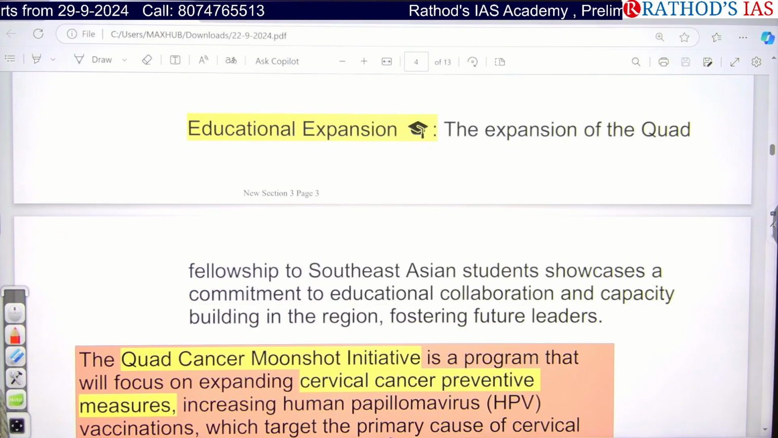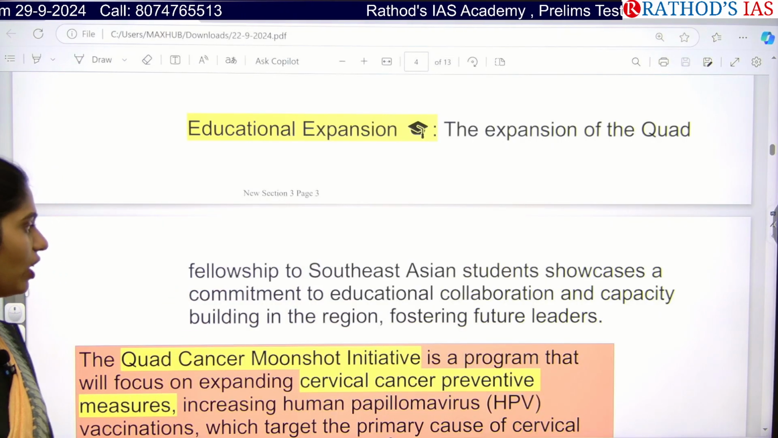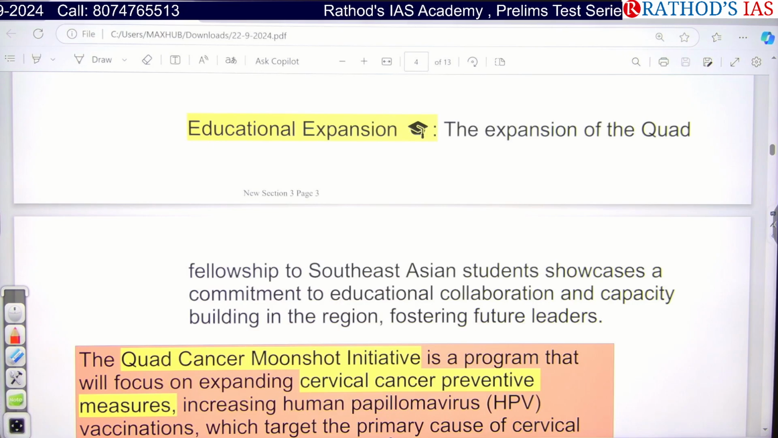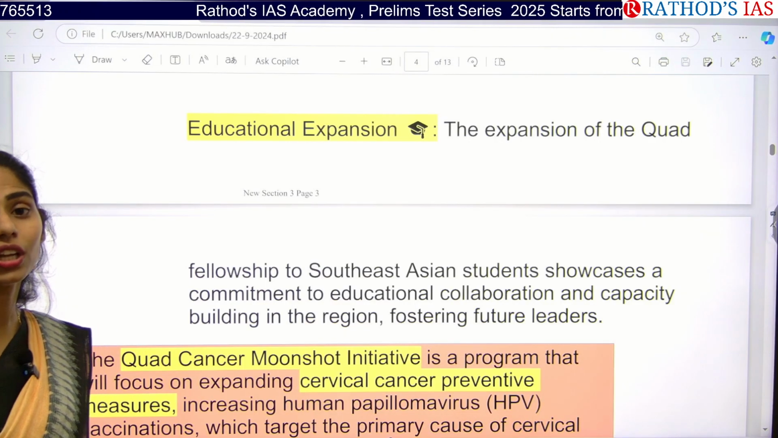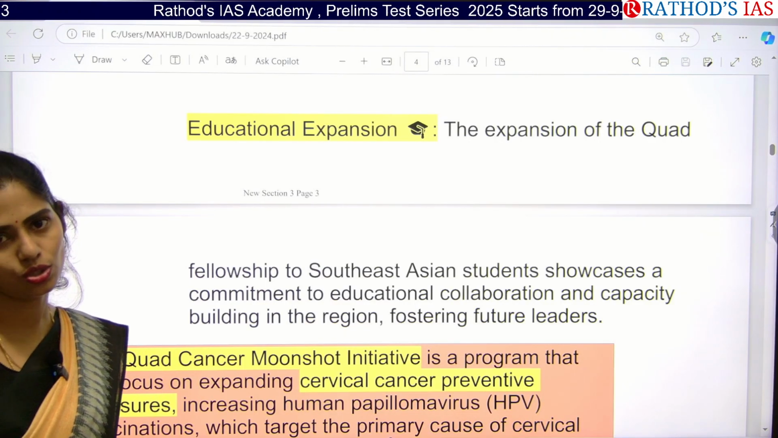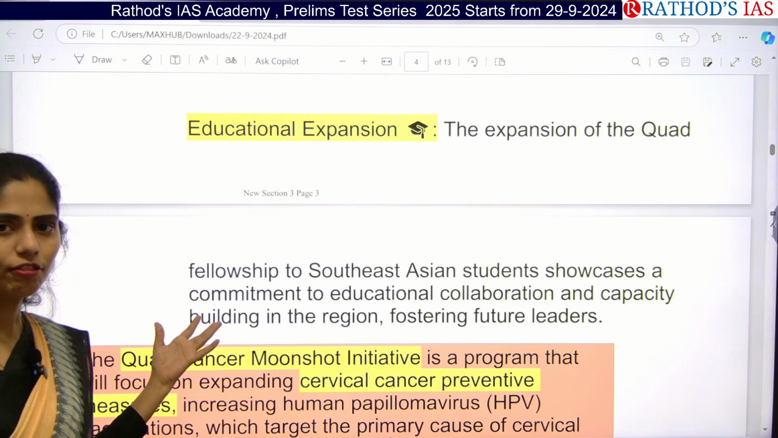Especially we are going for expansion of the Quad Fellowship to Southeast Asian students, and they want to showcase their education collaboration between the countries, and they are focusing on capacity building as well. Okay, so these are the things that you have to remember from this article.